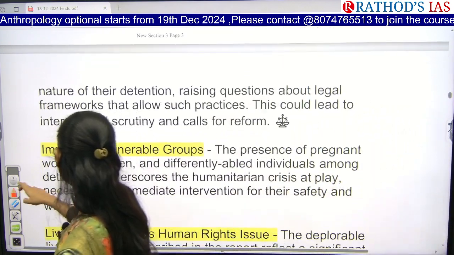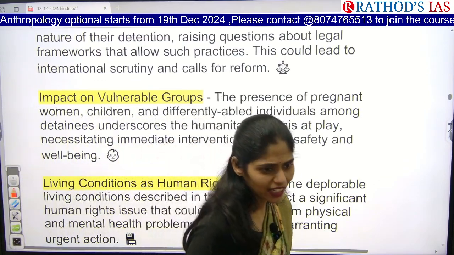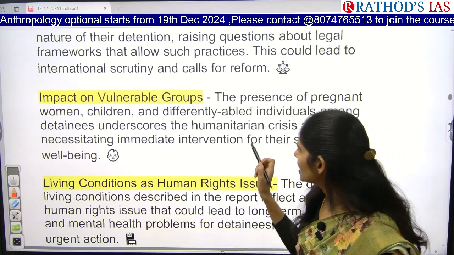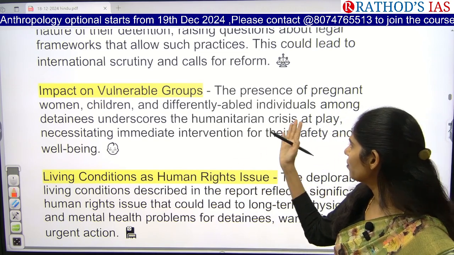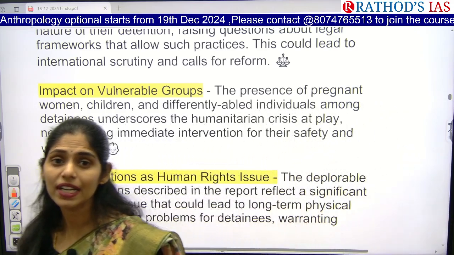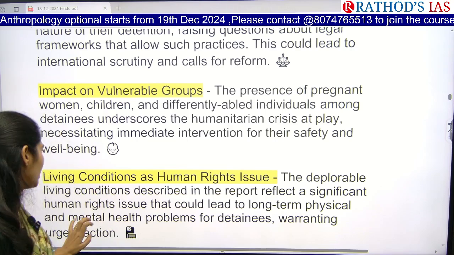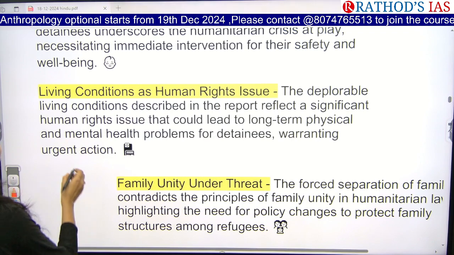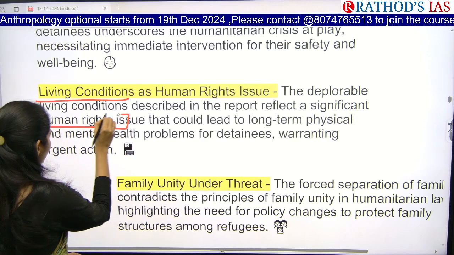And next, it will also have an impact on vulnerable groups, especially if there is any refugee situation, migration or disaster. Certain groups are vulnerable, like women and children. So this article is also saying that the presence of pregnant women, children, and especially differently abled individuals makes them vulnerable in this situation. So the government needs to take steps to provide safety for these vulnerable sections of society. And this report is also saying that we have to provide proper living conditions so that we can enhance human rights.